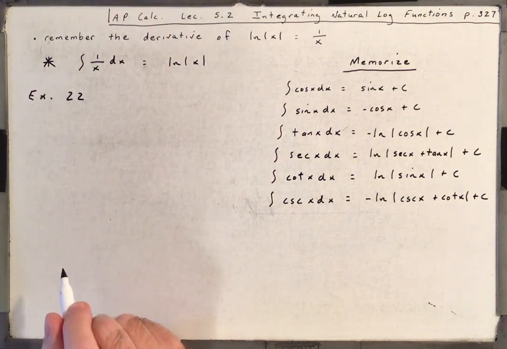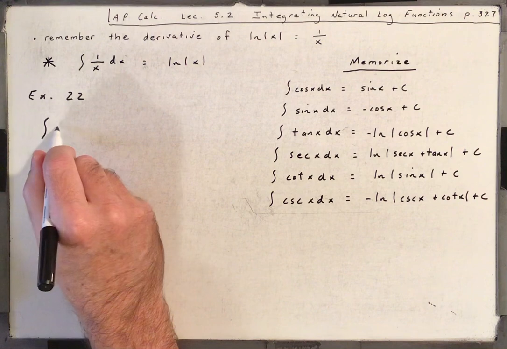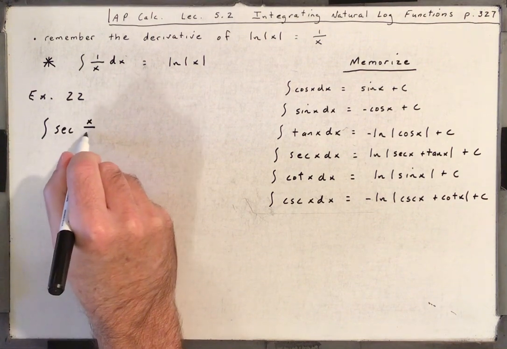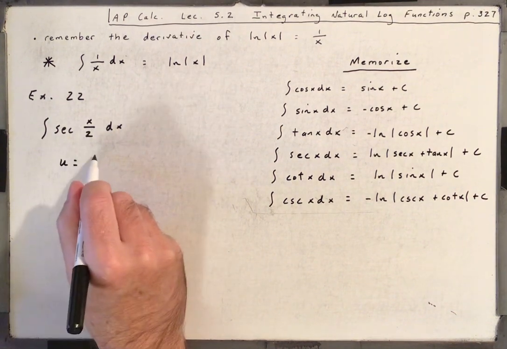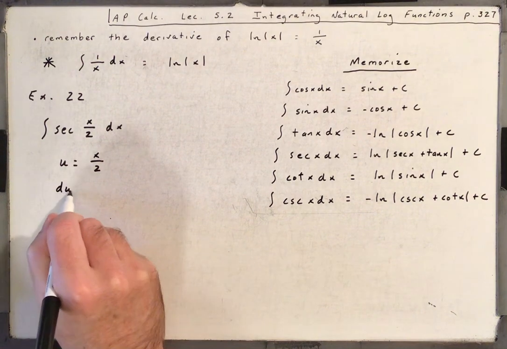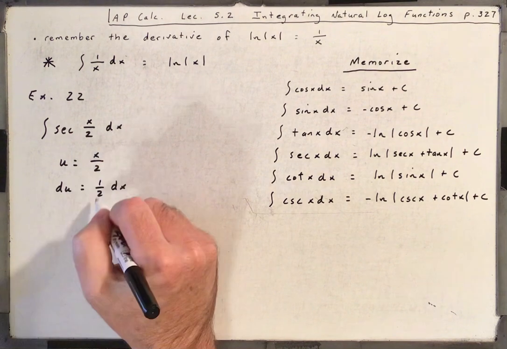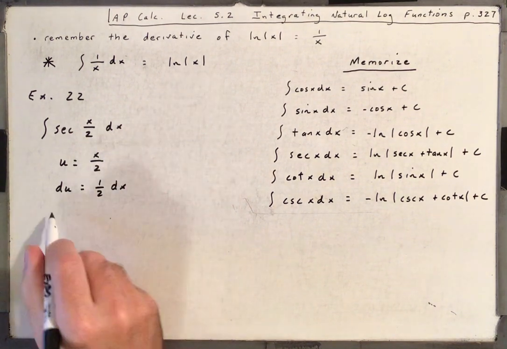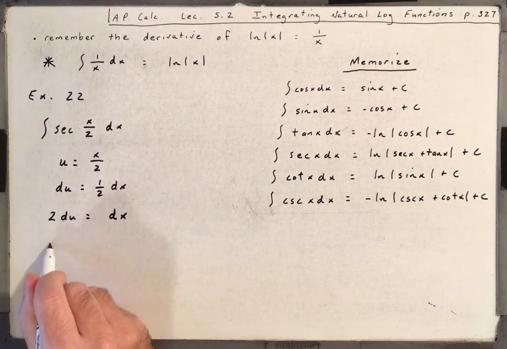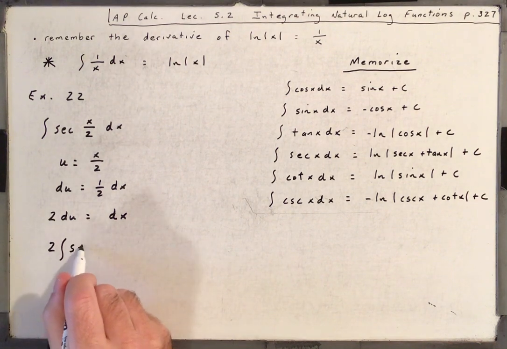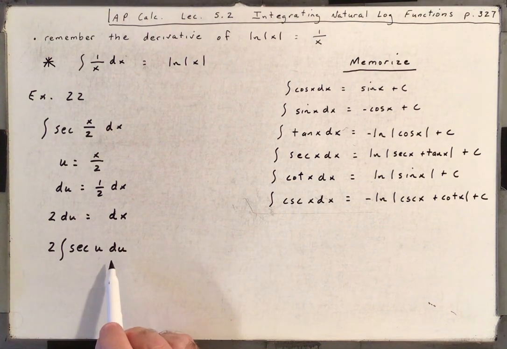All right, our last example is example 22. We're going to integrate secant x over 2 dx. So if we let u be x over 2, then du is 1/2 dx. We need it to just be dx, not 1/2. There's no 1/2 in here, right? So if we multiply both sides by 2, 2 du is equal to dx. And I can put a 2 out in front of the integral. I have secant u du. So let's look at the formula.